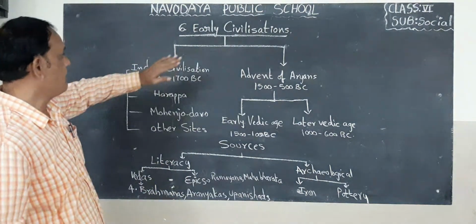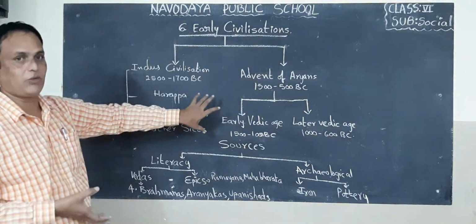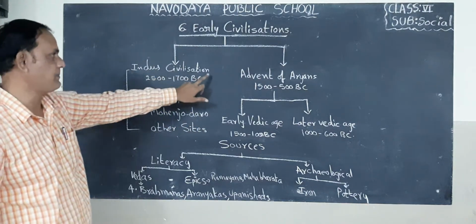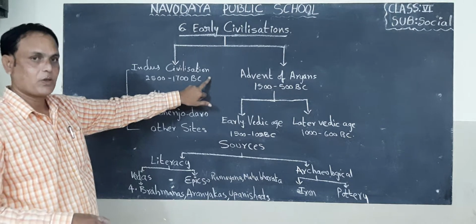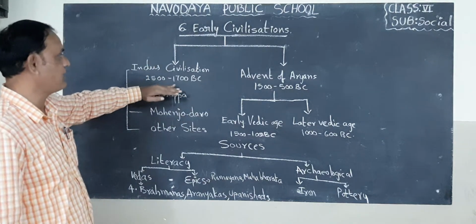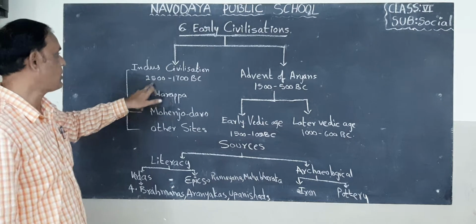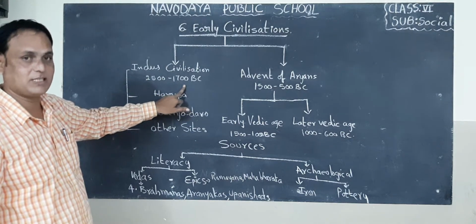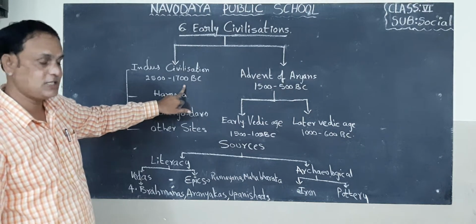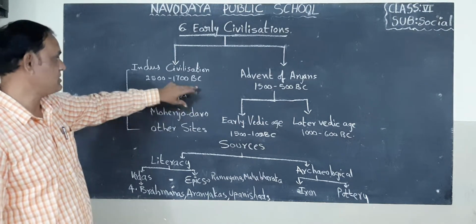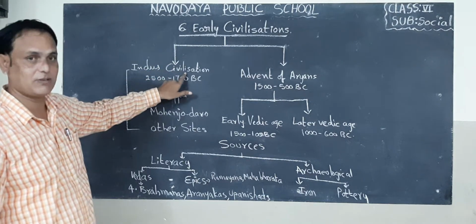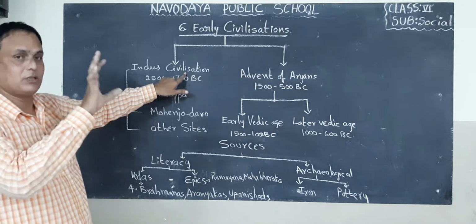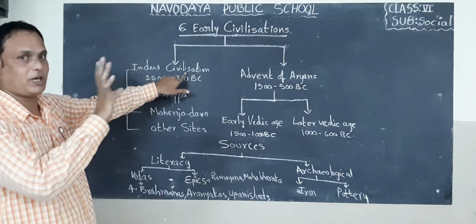Now children, the early civilization evidence we have here, I wrote here on the board as a chart. Indus civilization. It is our India. The Indus civilization flourished between the years 2500 BC to 1700 BC. That is the period the Indus Valley civilization flourished in our country, that means North India and some part of Pakistan.